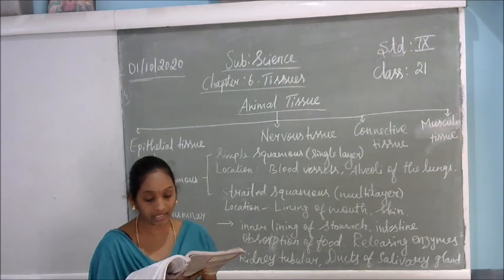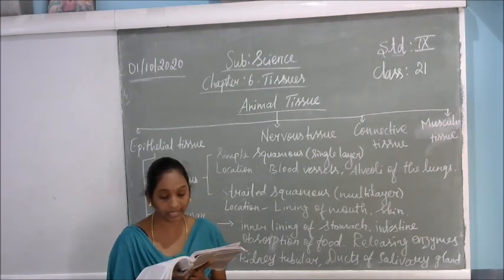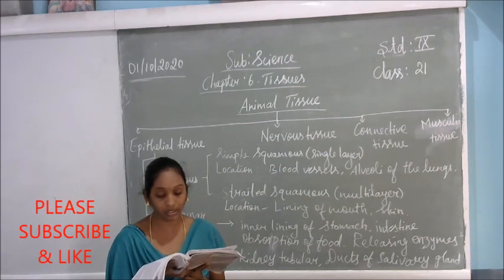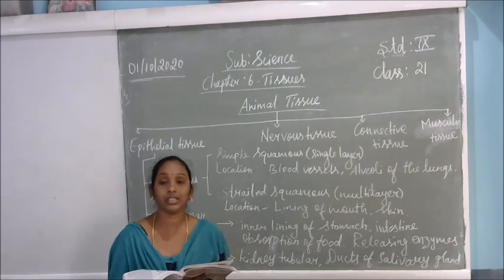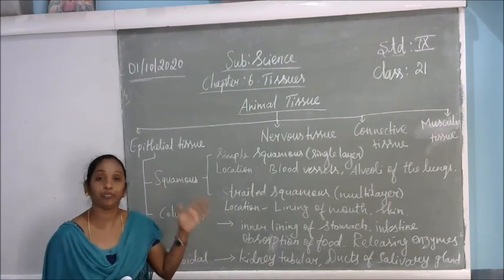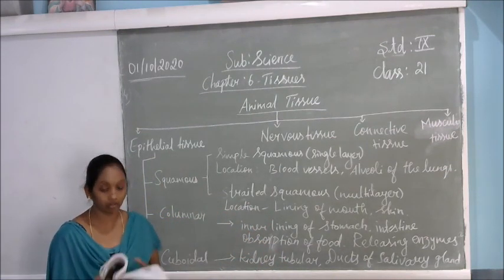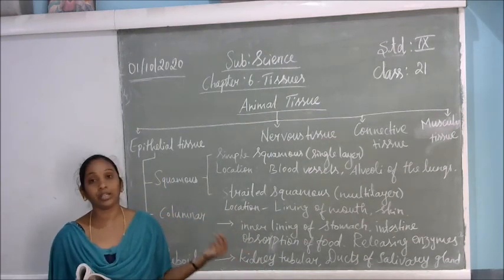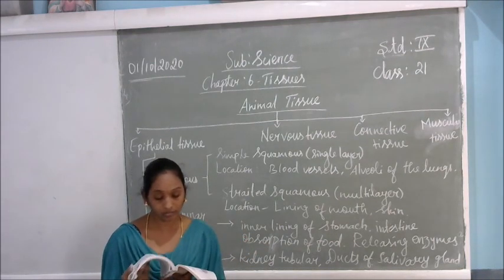As a result, the permeability of the cells of the various epithelia plays an important role in regulating the exchange of materials between the body and the external environment, and also between different parts of the body. So the important work of the epithelial layer is first to prevent and protect the body. It protects us from the environment, like hot climate and cold climate; our skin prevents and protects us from all of that.